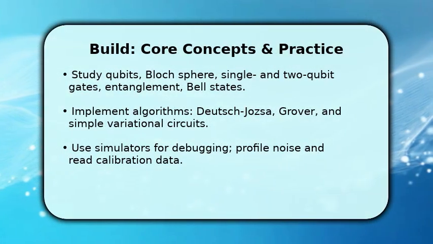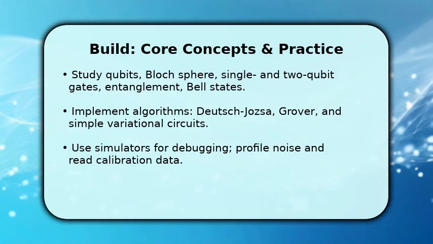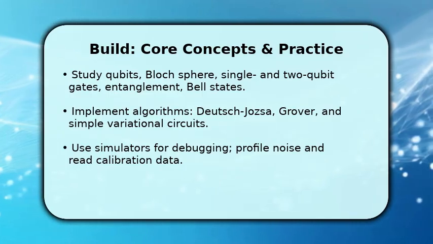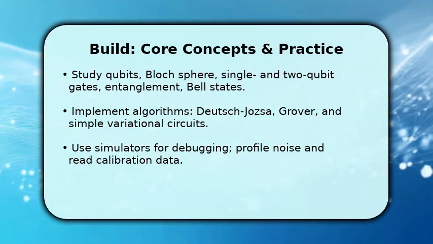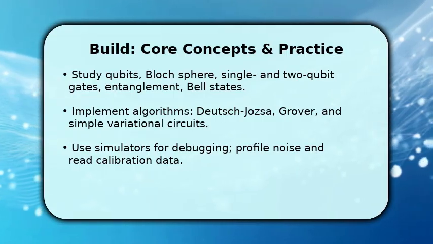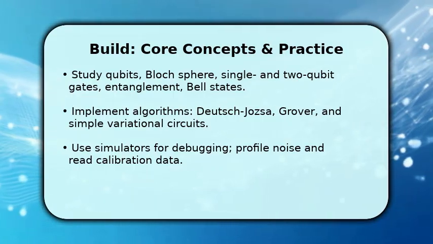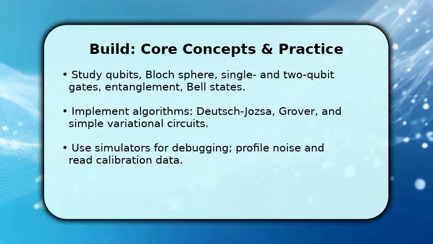Once done with basics, deepen your understanding by combining theory with code. Map Bloch sphere intuition to gate matrices and implement entanglement experiments to see non-local correlations. Practice building simple algorithms like Deutsch-Jozsa, Grover, and variational circuits. This shows why algorithm design leverages interference.